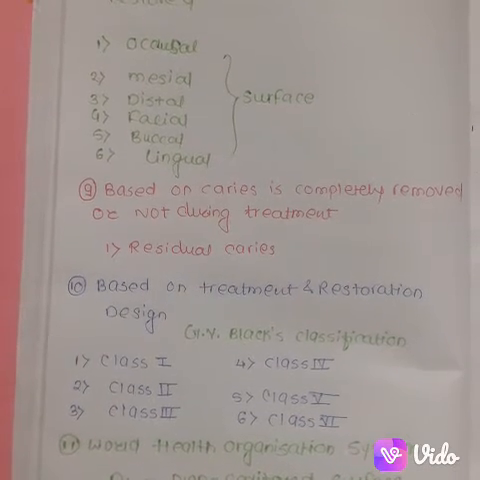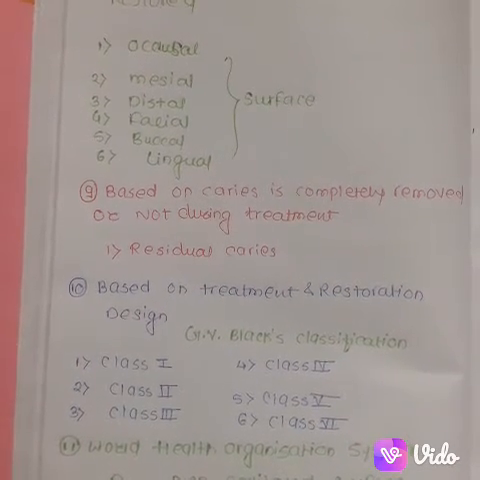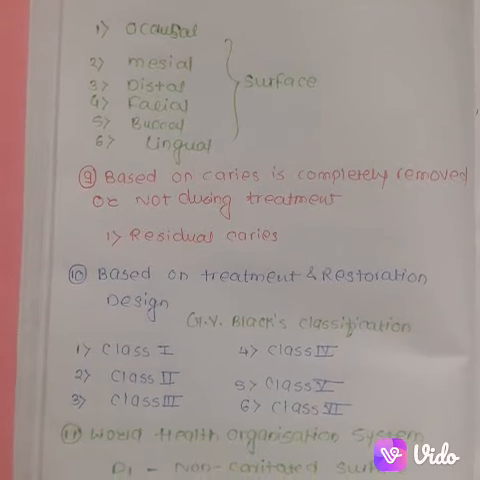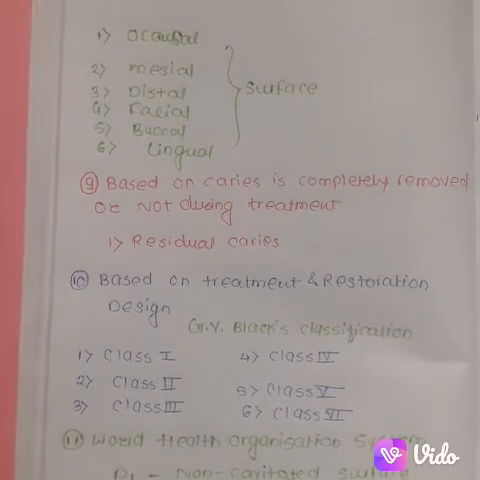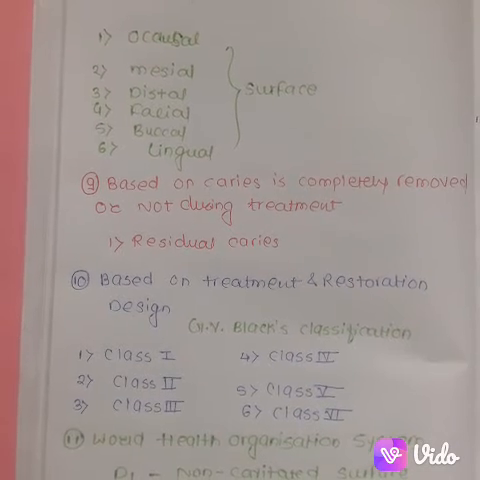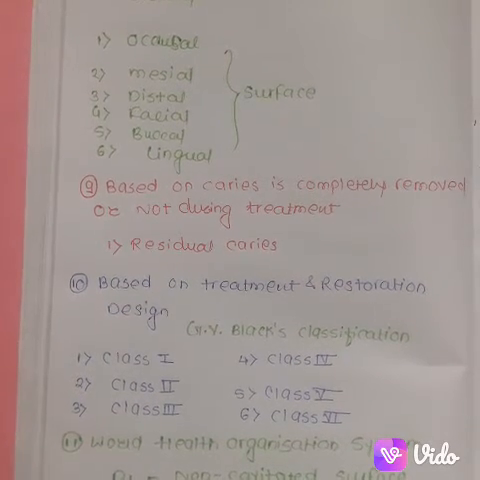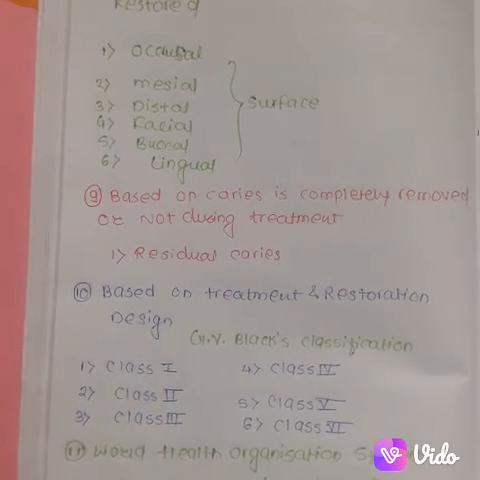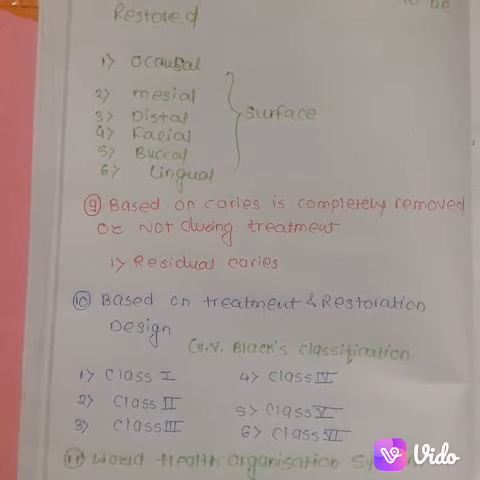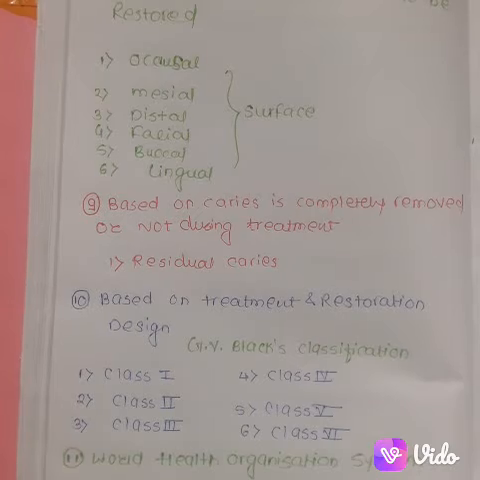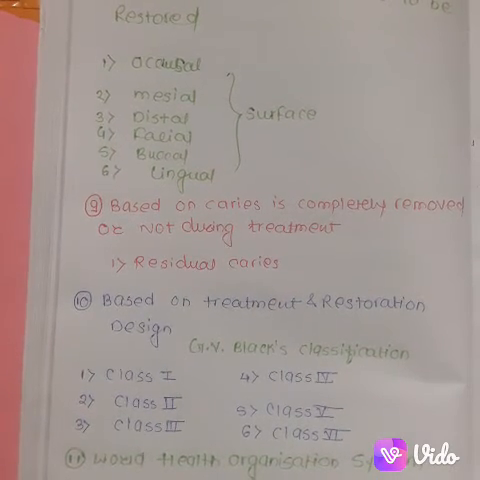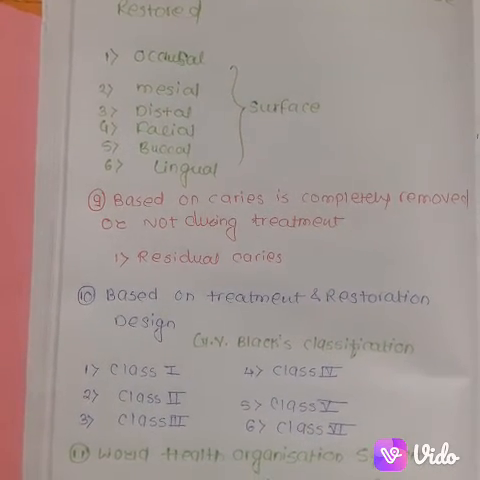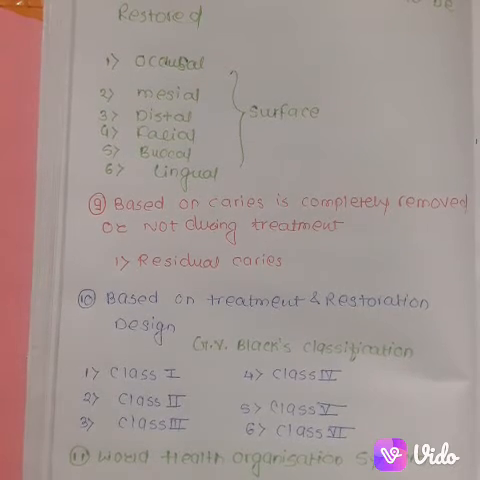Type 9, based on whether the caries is completely removed or not during the treatment. In this, only one type is present, that is the residual caries, which means the caries is present after the treatment of the caries. Type 10, based on the treatment and the restoration design, which is also known as G.V. Black's classification of dental caries. It is a mostly asked question in the examination, and it is also a very important classification of dental caries. In this, 6 classes are made: class 1, 2, 3, 4, 5 and 6. I will make a separate video on G.V. Black's classification of dental caries.